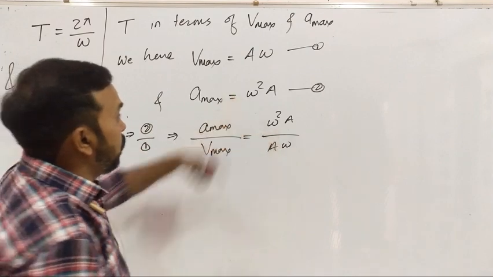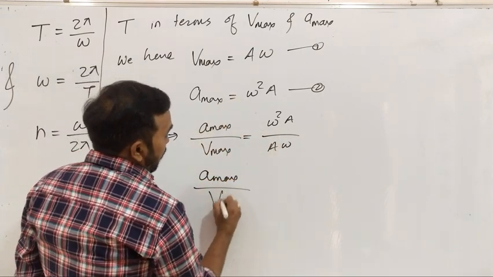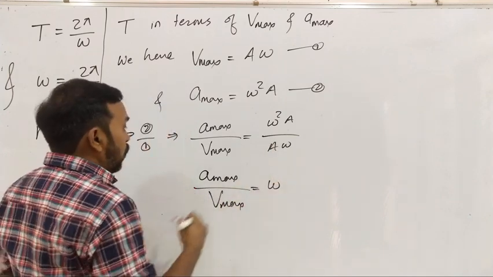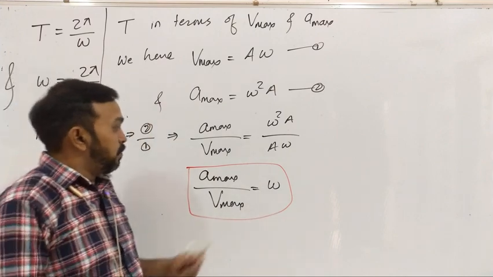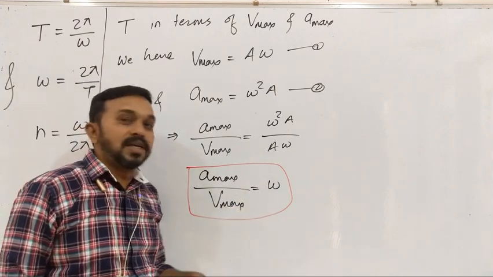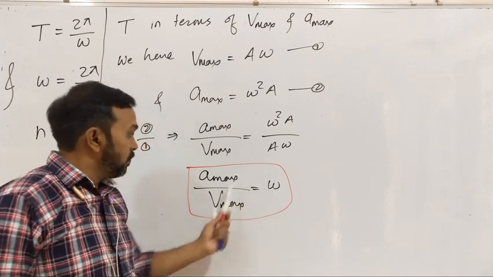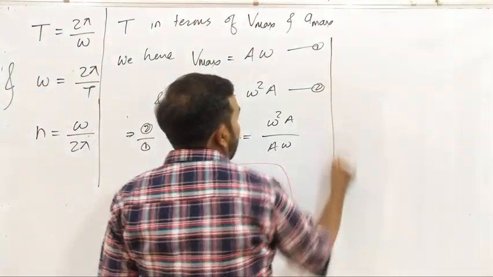So here a omega gets cancelled, so we got maximum acceleration upon maximum velocity is equal to omega. So this is again an important formula. In any question, if maximum acceleration is given, maximum velocity is given, and it requires omega, you can just solve maximum acceleration upon maximum velocity, or you can have the time period also.